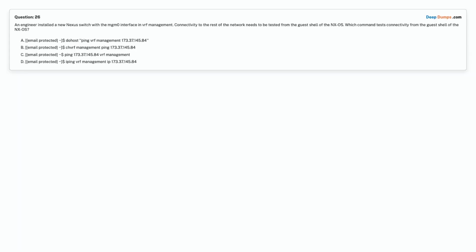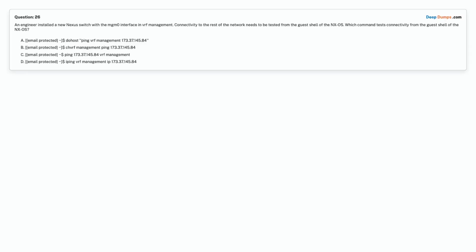Question 26. An engineer installed a new Nexus switch with the mgmt0 interface in VRF management. Connectivity to the rest of the network needs to be tested from the guest shell of the NX-OS. Which command tests connectivity from the guest shell of the NX-OS? Option A. $ dohost ping vrf management 173.37.145.84.